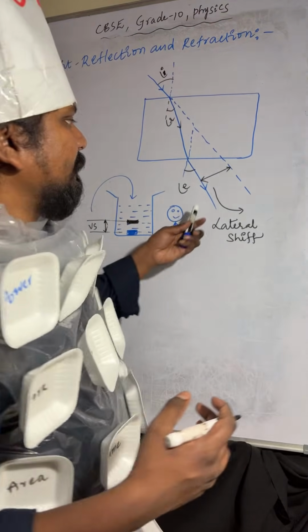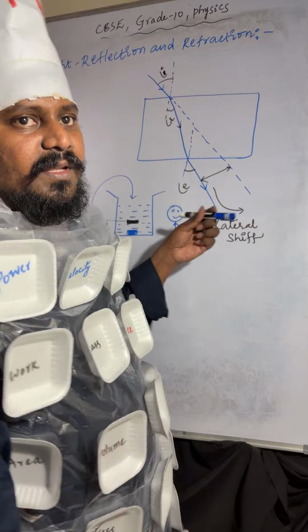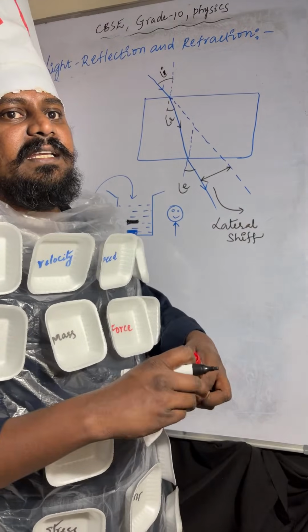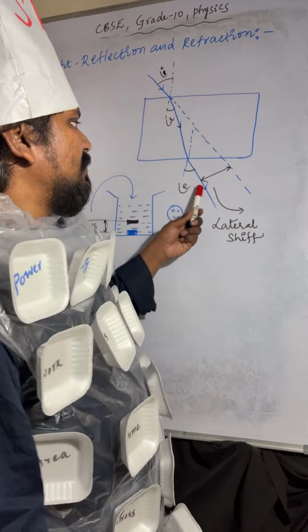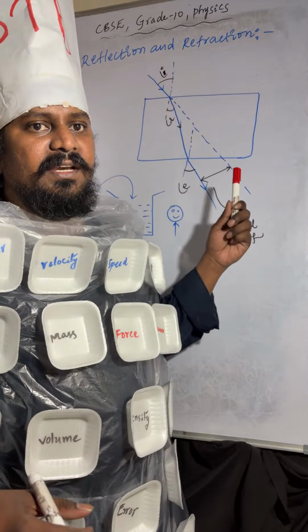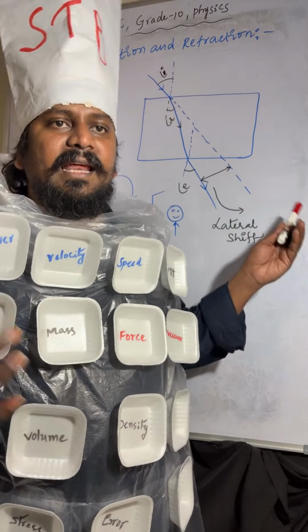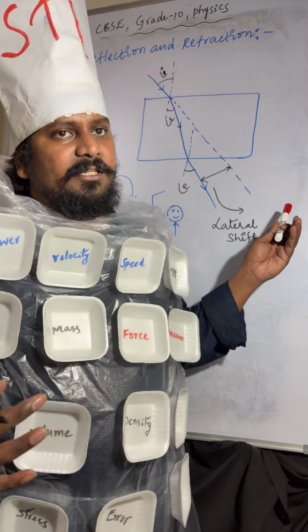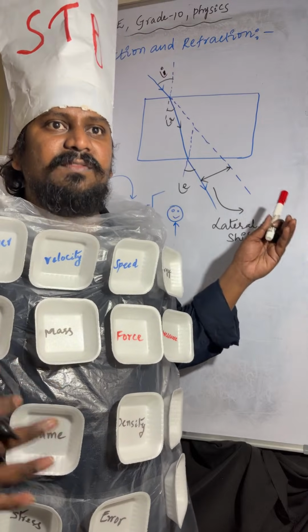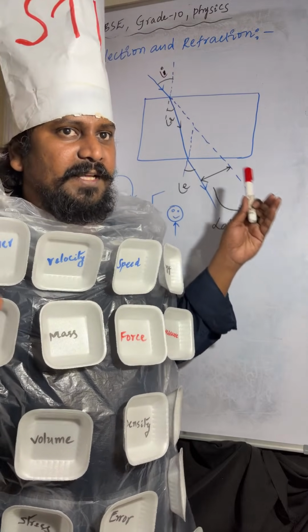Here you can see the distance between the emergent ray and the initial direction of the incident ray is called lateral shift or lateral displacement.